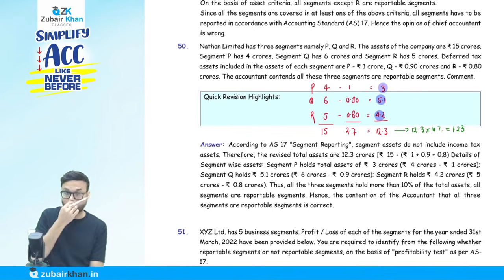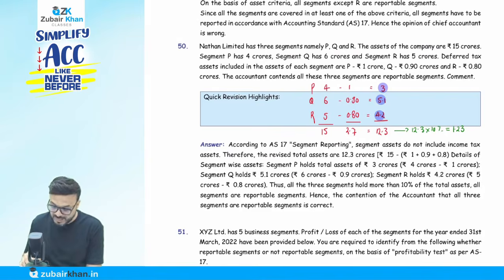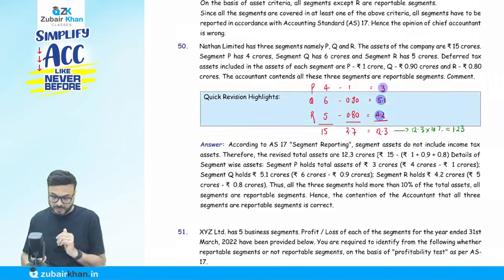Do you remember that I told you any income tax asset is not an asset for the purpose of segment reporting. What is an income tax asset, what is a deferred tax asset, we will cover in AS 22. But it's an asset, okay, deferred tax asset. Included in each segment, P included 1, Q 0.9 and R 0.80. We don't consider this when you talk about the reportable segment. So I will deduct these from each segment's asset.